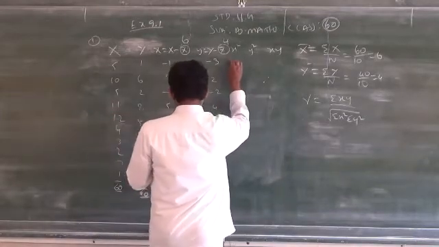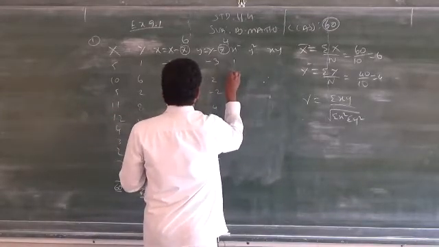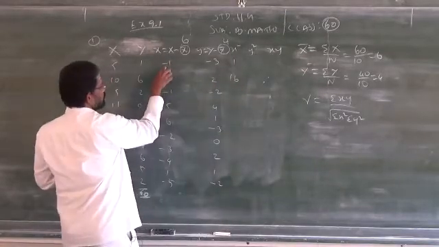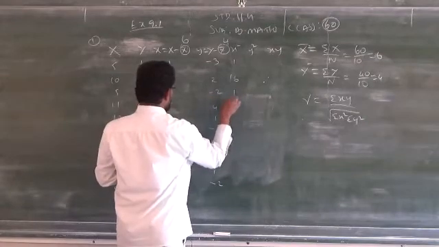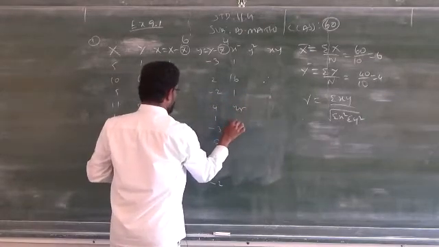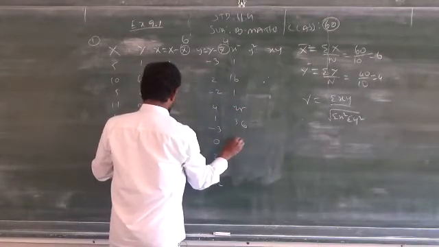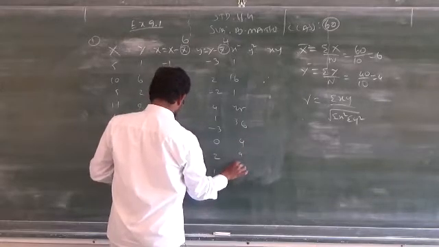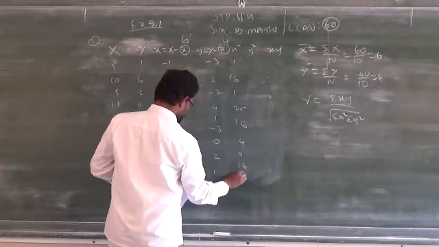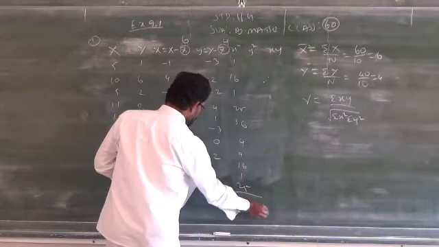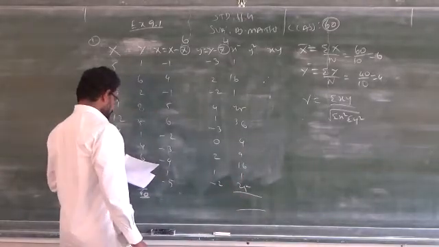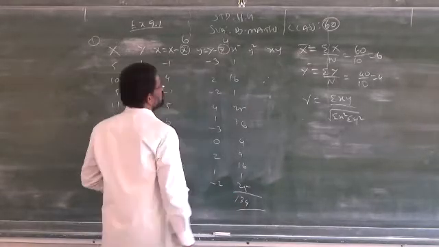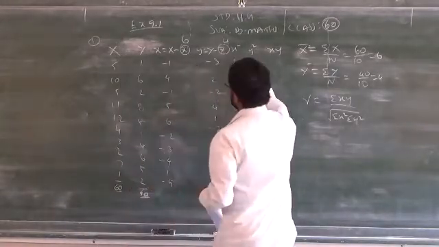Then x square. What is x square? 1, 16. You just have to square the x. No negative under x square and y square, be careful. 1, 25, 36, 36, 4, 9, 16, 1, 25. This total you have to write. What is the total? 134.